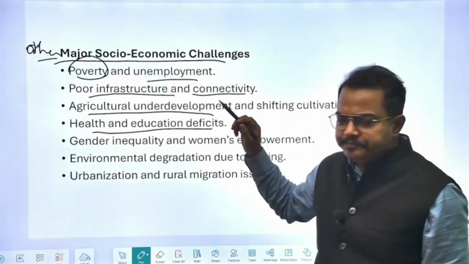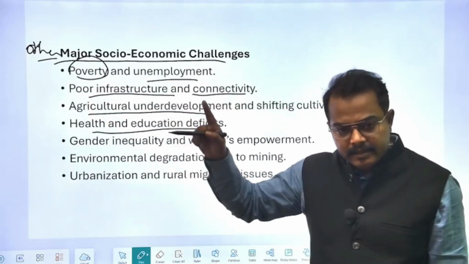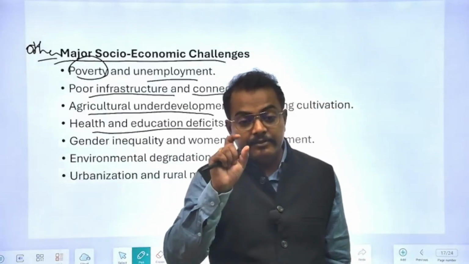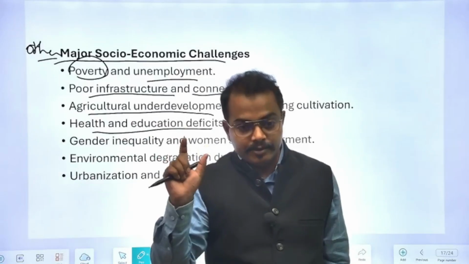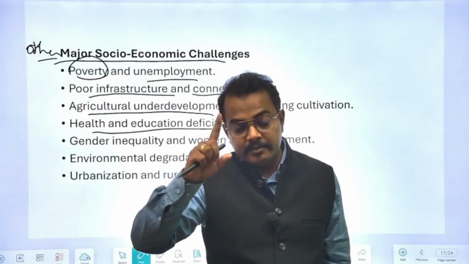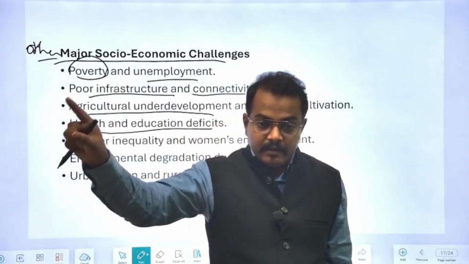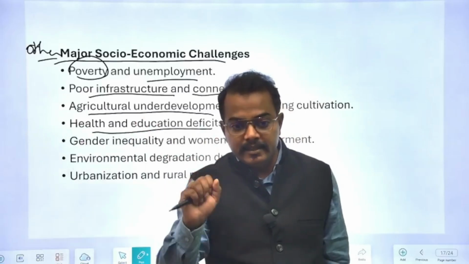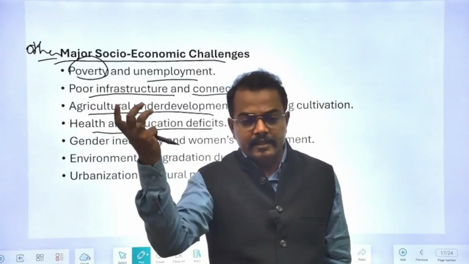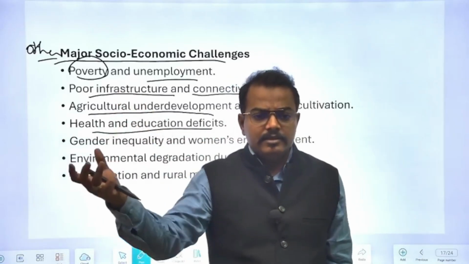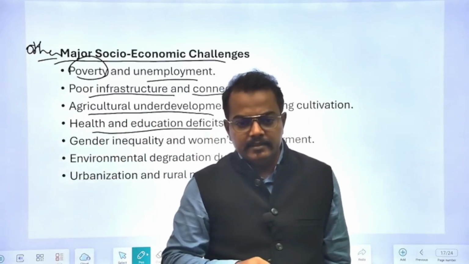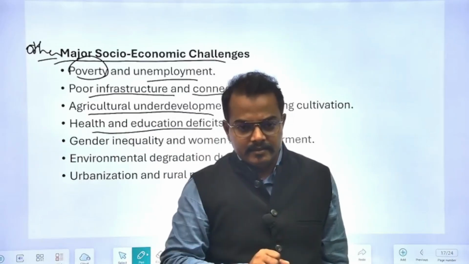Then health and education, again this will be a problem in hilly areas. A problem in Jharkhand, all these, and not only in hilly areas, but also in areas affected by left-wing extremism. If there are no hilly areas, then there are areas affected by left-wing extremism, and most of the left-wing extremism is present in tribal areas, tribal belts. Because they cannot come up in the city, if a Maoist is there, he cannot conduct his operations from a city. So they target these areas in which the tribals are living. They target the villages.